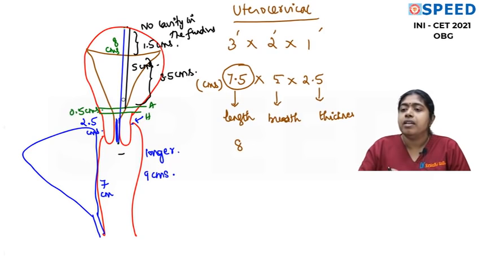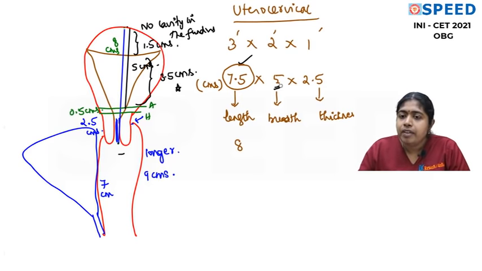I had seen a question in the recent exams asking what is the length of the uterine cavity only. Please understand, the length of the uterine cavity only is 3.5 centimeters. So you can expect this question also in the exam. Is that okay? Now we have done with this.